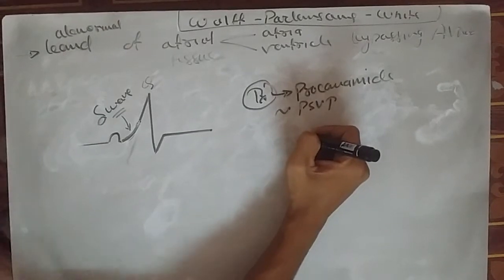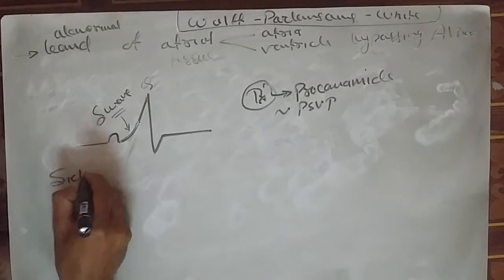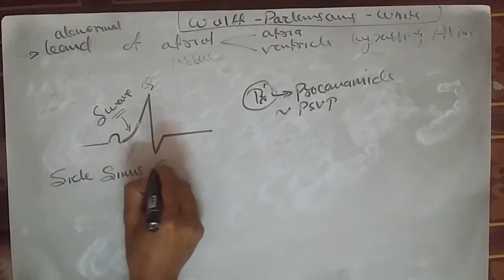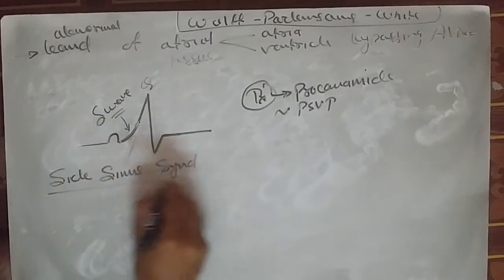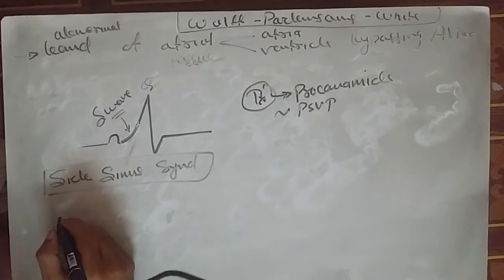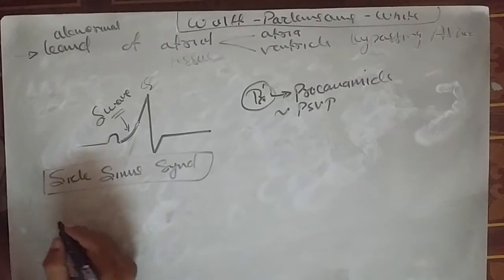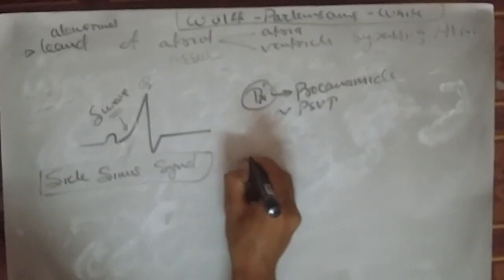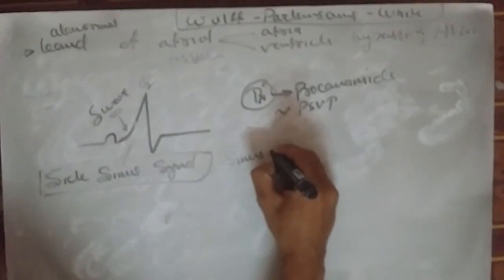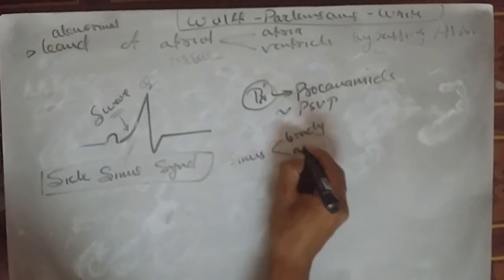Now coming to sick sinus syndrome, another small topic. Because this is a syndrome, it constitutes a group of symptoms. It includes sinus bradycardia, sinus arrest, and a combination of SA node block and AV block along with supraventricular tachycardia. Look what we have: sinus bradycardia, sinus arrest,